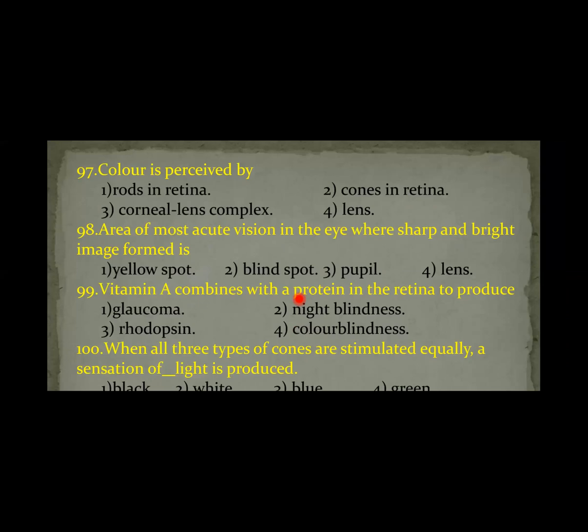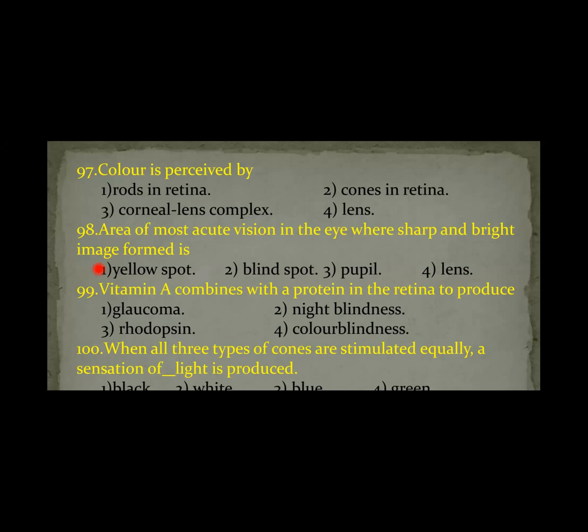Next, color is perceived by. The perception of color takes place by the cone cells, because cone cells contain iodopsin. So the answer is the second option, the cones in the retina. The cones are responsible for photopic vision or day vision, whereas rods are responsible for twilight vision, scotopic vision or night vision. Next, the area of most acute vision in the eye, where a sharp and bright image is formed, is the yellow spot or macula lutea. Just now we have discussed that.